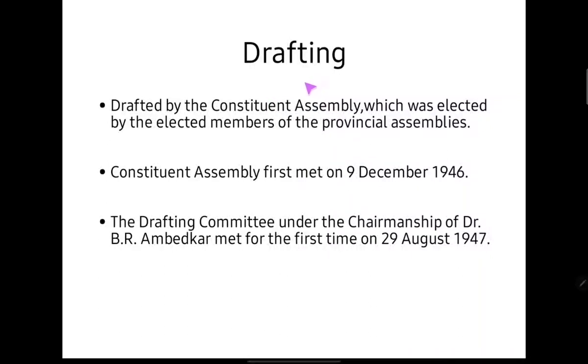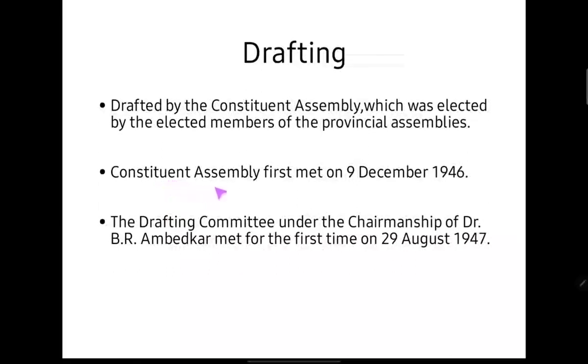Let's talk about the drafting, that is the creation of the constitution. So when India was becoming free, when India became independent, there were many provinces and independent states. All those states and provinces elected their own assemblies, and those assemblies elected a constituent assembly that will create the constitution of the free India.